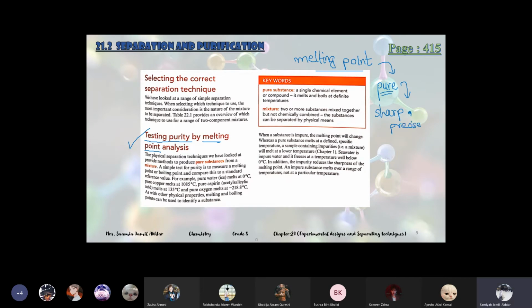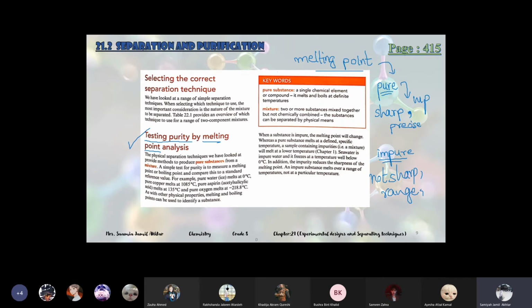We studied it in the first chapter also. When a substance is pure, its melting point will be one exact number. And if the substance is impure, then its melting point will not be sharp, and it will be in a range. Means we cannot tell that this is the melting point. It fluctuates. When a substance is melting, its temperature will fluctuate between two or three temperatures. Then we can say that this substance is impure.